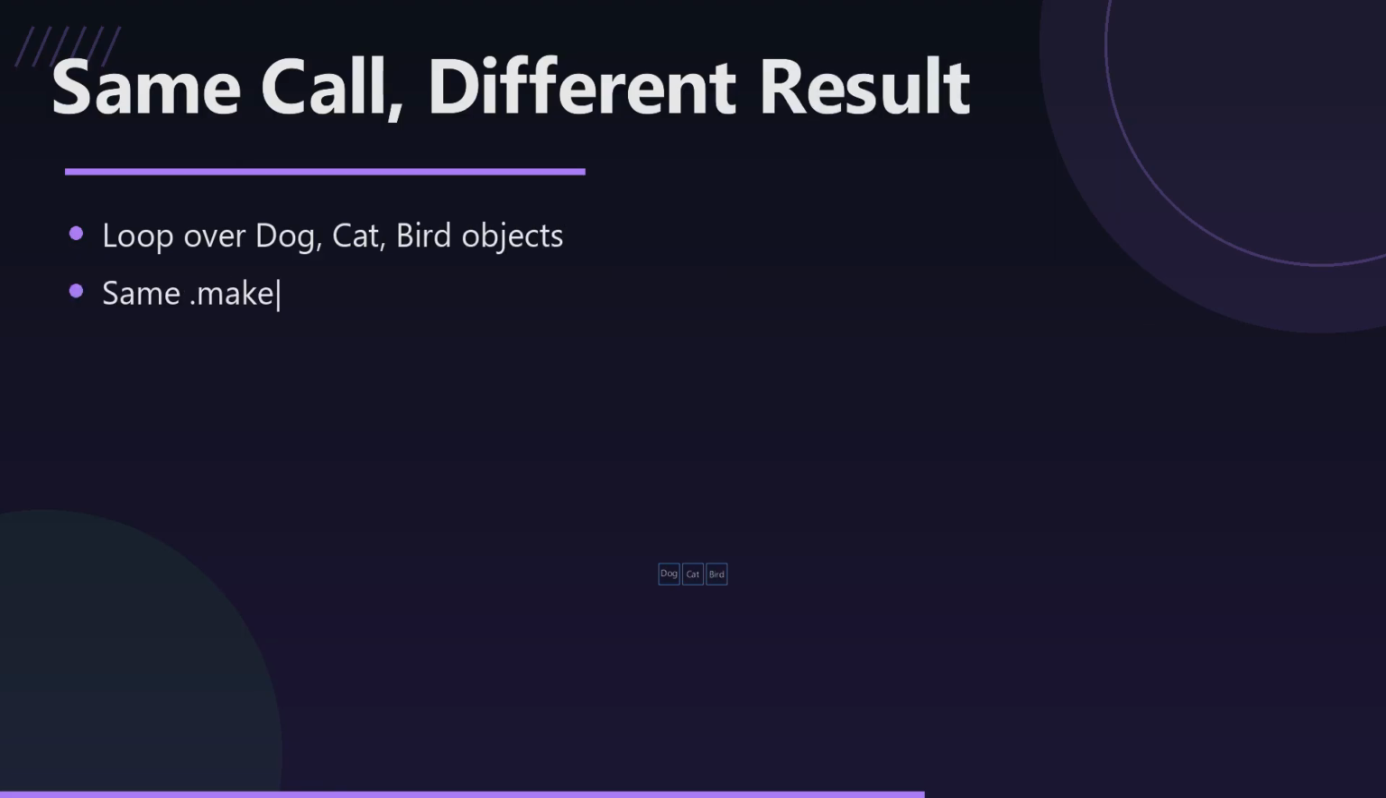Watch this. One loop, one line of code inside it, .makeSound, called on every object in this list. But each one prints something different, because each object carries its own version of that method. That's polymorphism, same call, shaped by whichever object receives it.